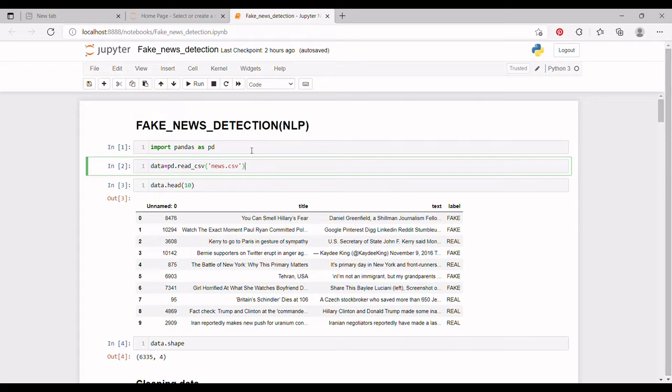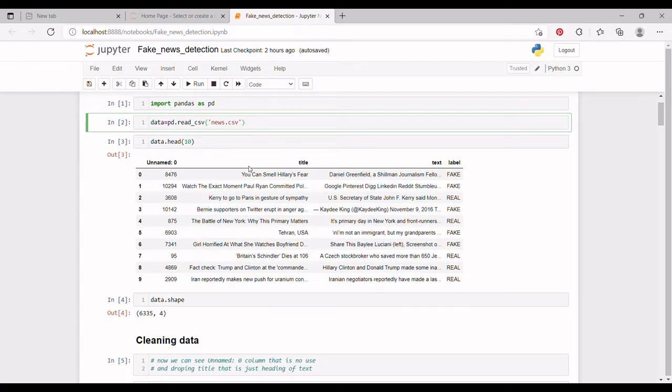Let's start. First, I have imported the library pandas as pd. In the second step, I have made an object, data, in which I have imported news.csv. Now I am using the head function to see the top rows of our dataset,